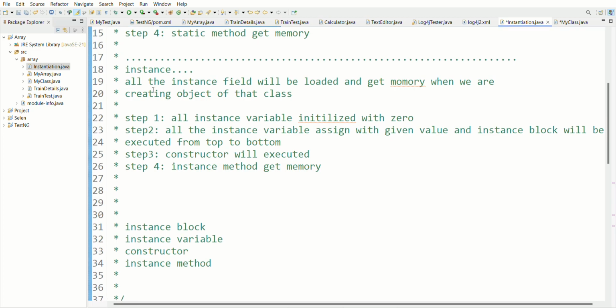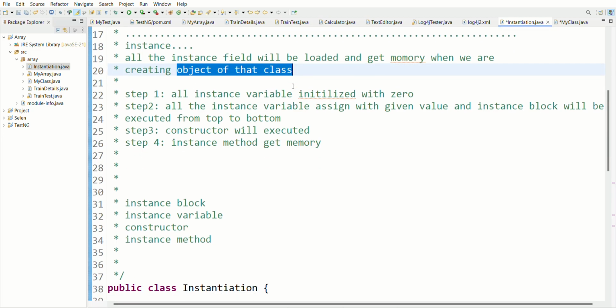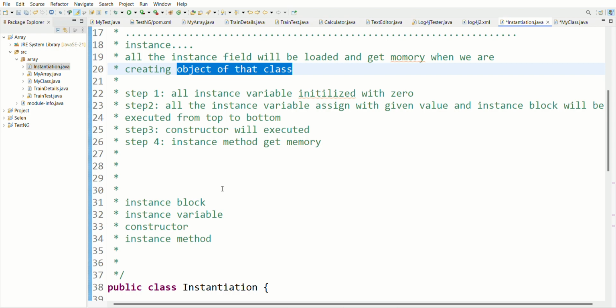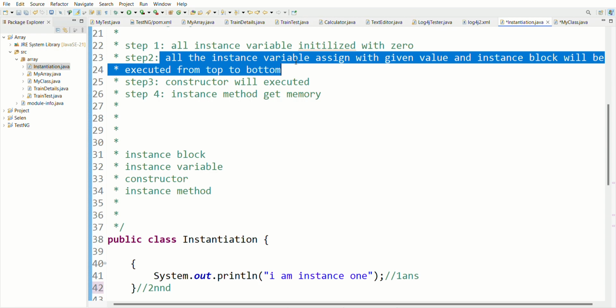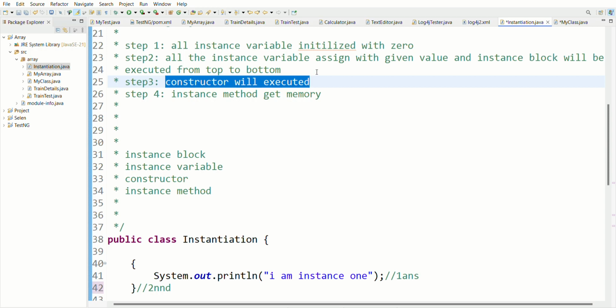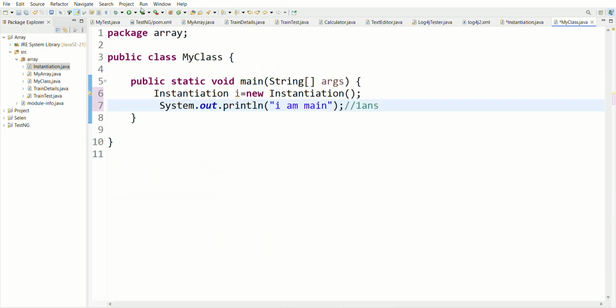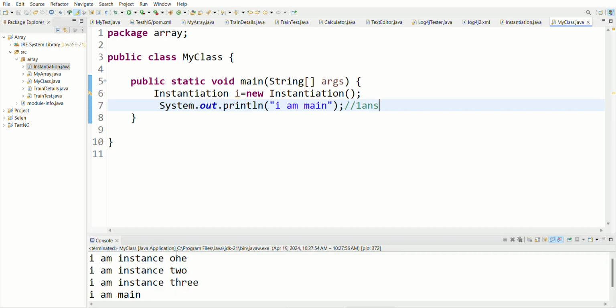After that, when we are creating the object of that class, all the instance members will get memory. First the instance variables are assigned 0, then given values, and the instance block is executed. Then the constructor will execute. This is my third step, and after that the instance method will get memory. Now let me execute this. You can see here "I am main" is my first output.